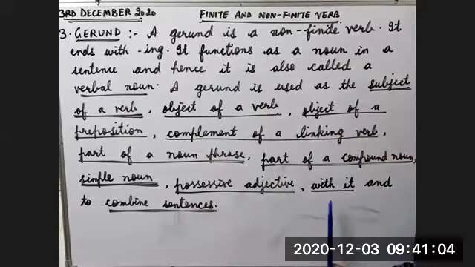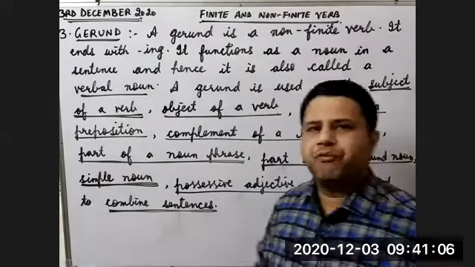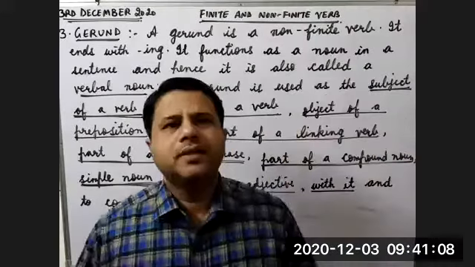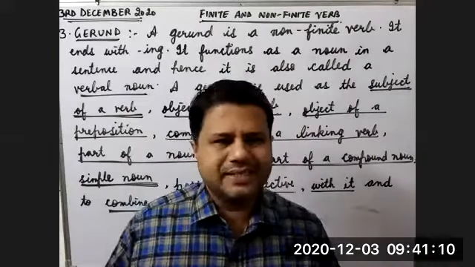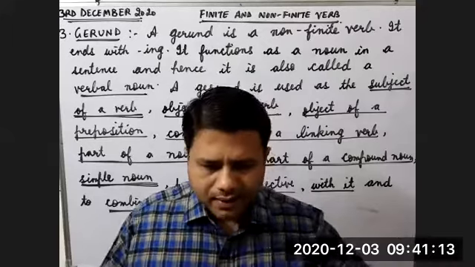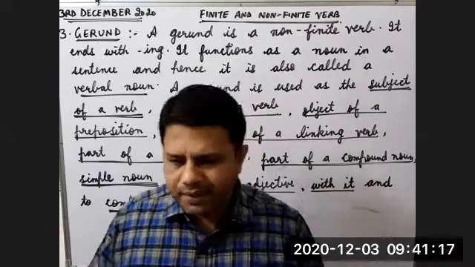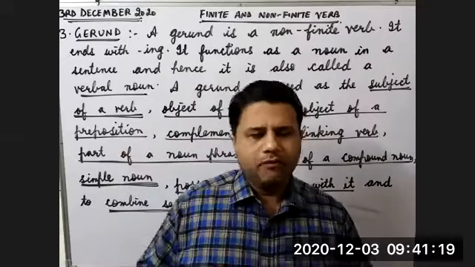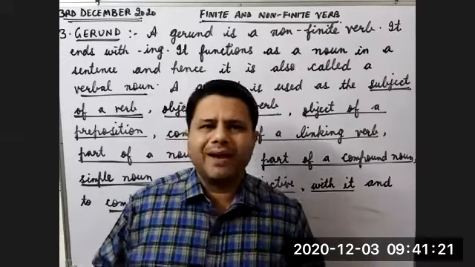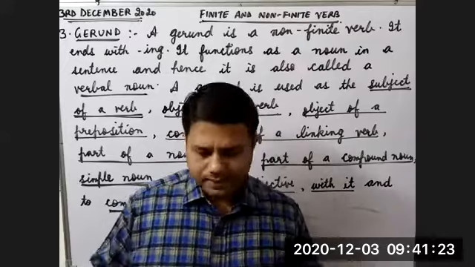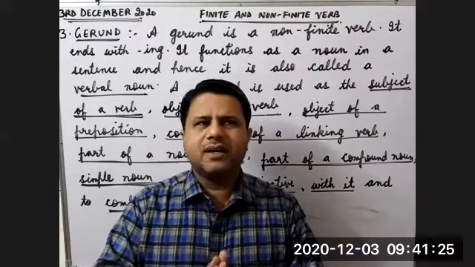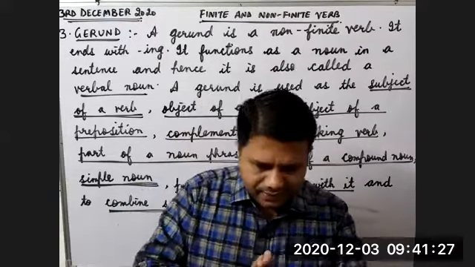Then it can be used with it, and obviously it can be used to combine the two simple sentences to make one simple sentence. Right? Two sentences, three sentences can be joined together, and we can have the end product of one sentence, one simple sentence. Children, these are the uses of a gerund.